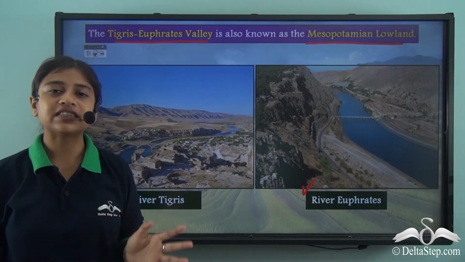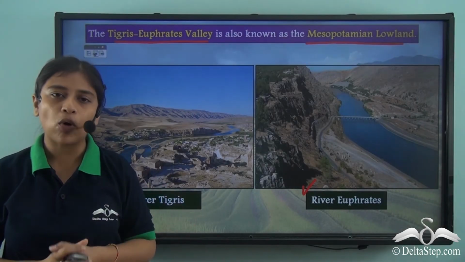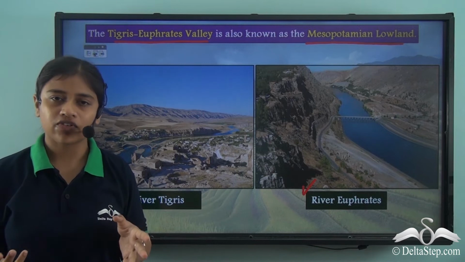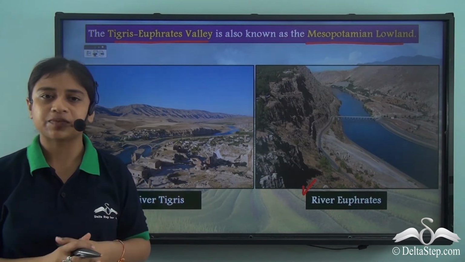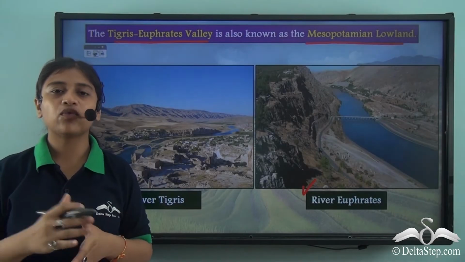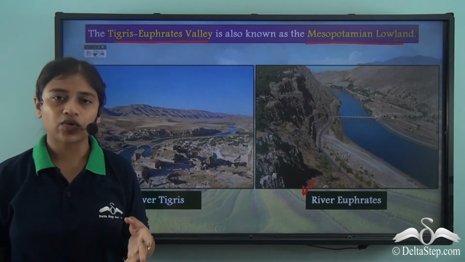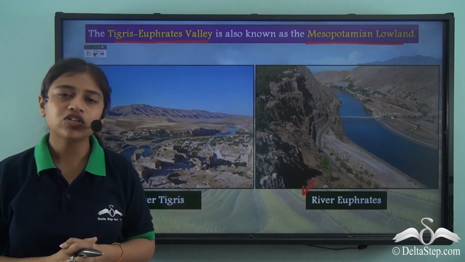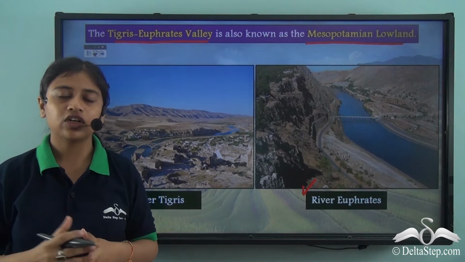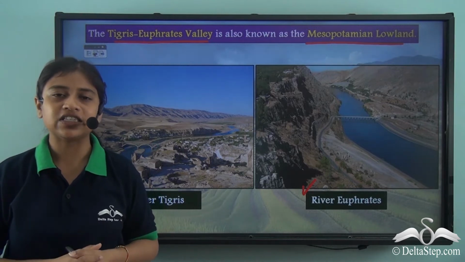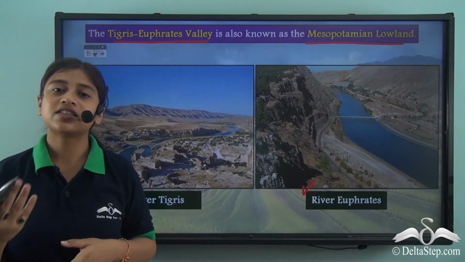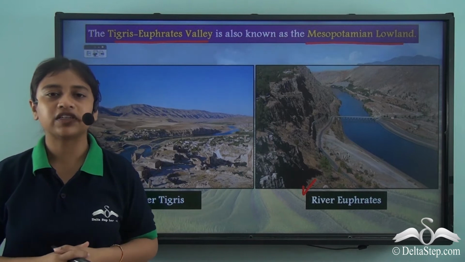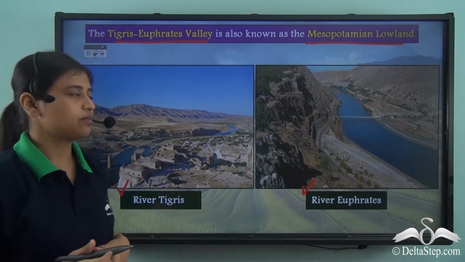These vast fertile plains are very important for the cultivation of crops for the region where it is present. And eventually over the years, when people started growing cash crops, it also helped in the commercial or the market activity of the region. Now let us look into another important fertile plain of Asia.